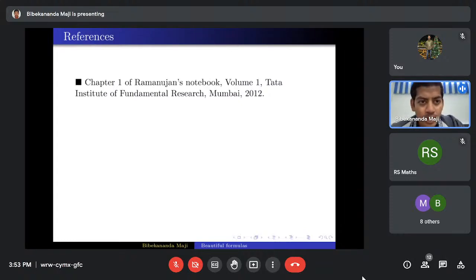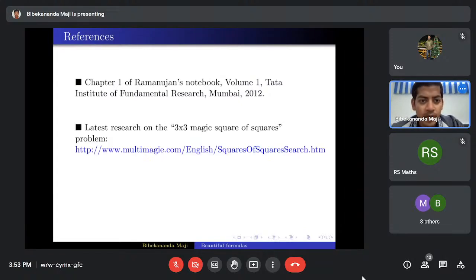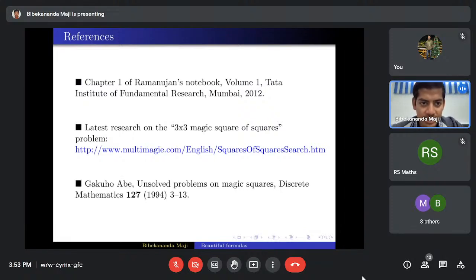So here are a few references. Those who are interested in magic squares can see these references. I have mentioned chapter 1 of Ramanujan's notebook, volume 1, and chapter 1 of volume 2 is also devoted to magic squares.